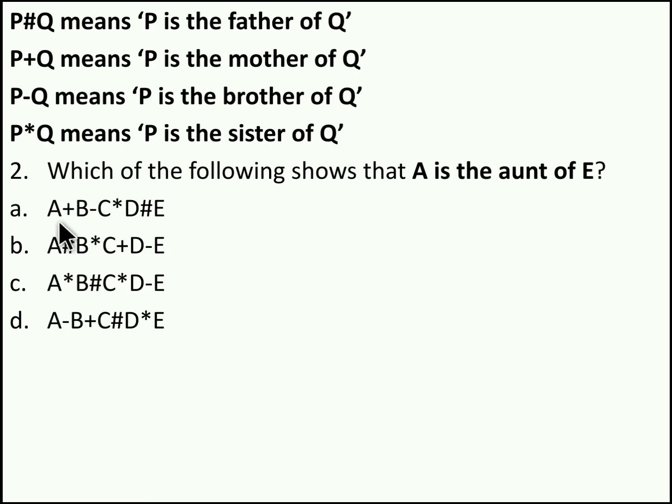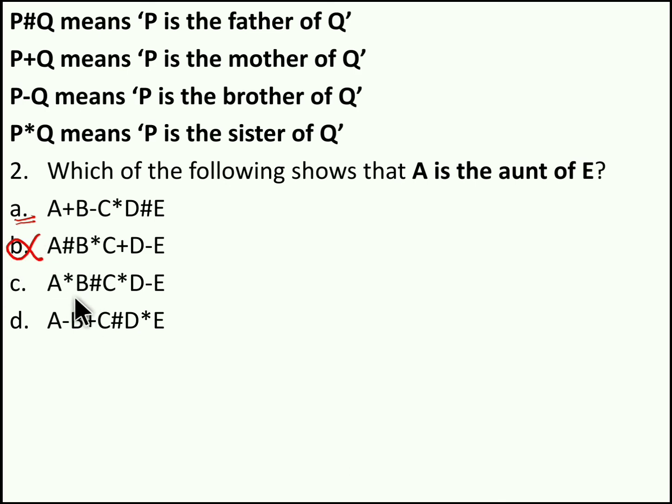Now if you look the first option, A plus B. A plus B means A is mother of B. So if A is mother of B, A is a female. So first one can be the option. So we can keep option A in hold. Now moving to option B. A has B. A has B means A is father of B. So P has Q means P is father of Q. A has B means A is father of B. So second option is not applicable because A is a male here. So we can eliminate option B.